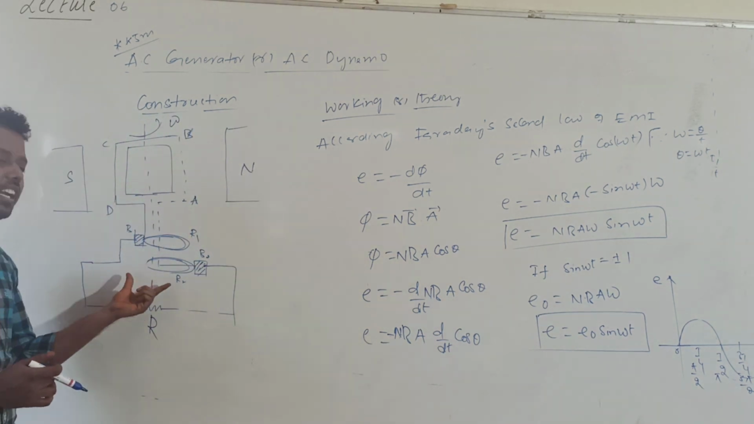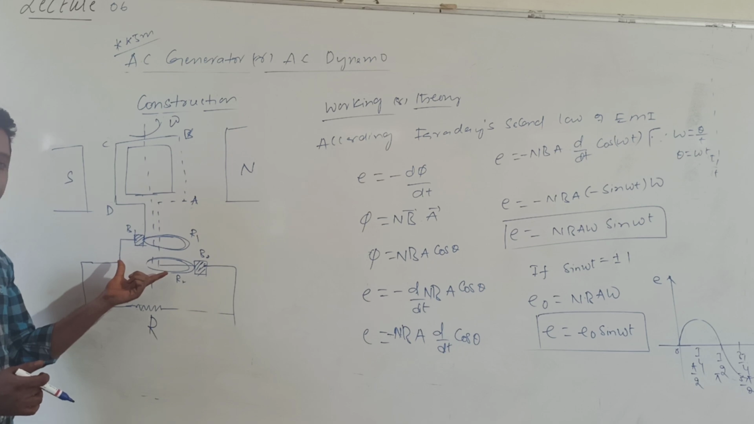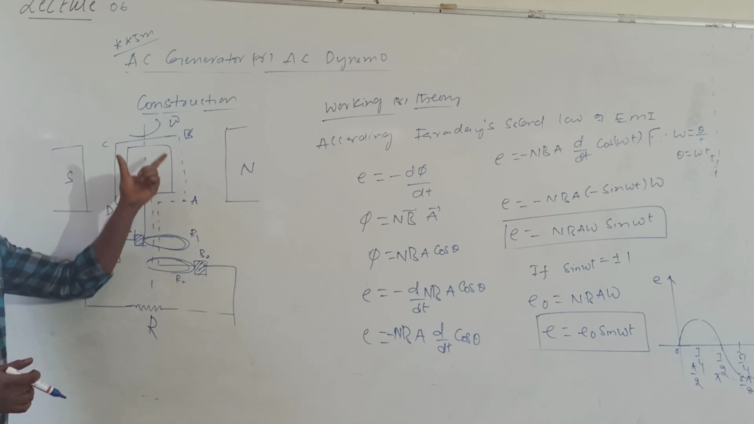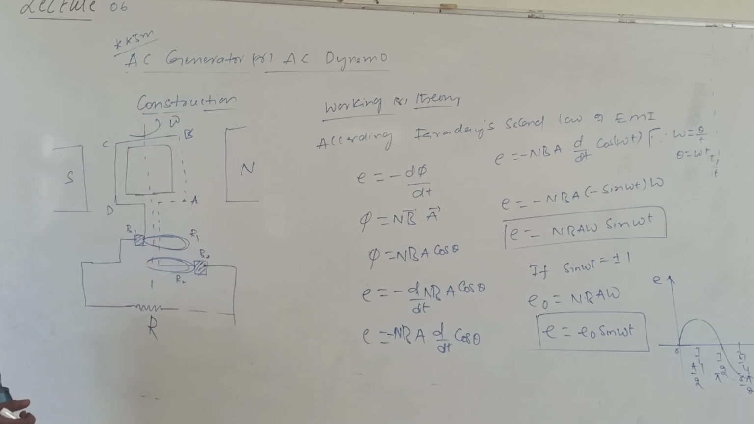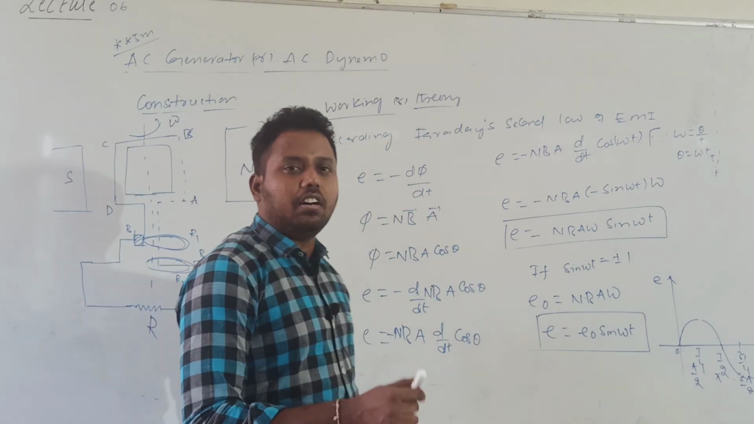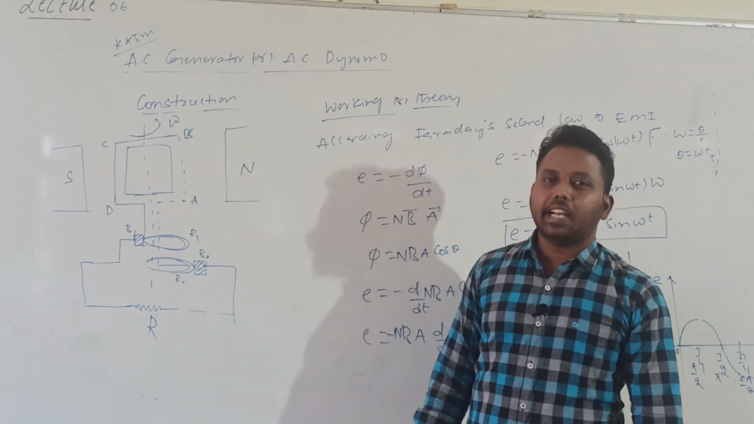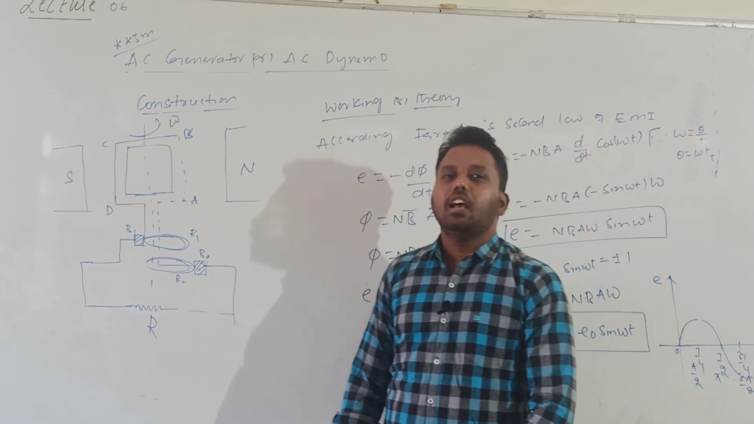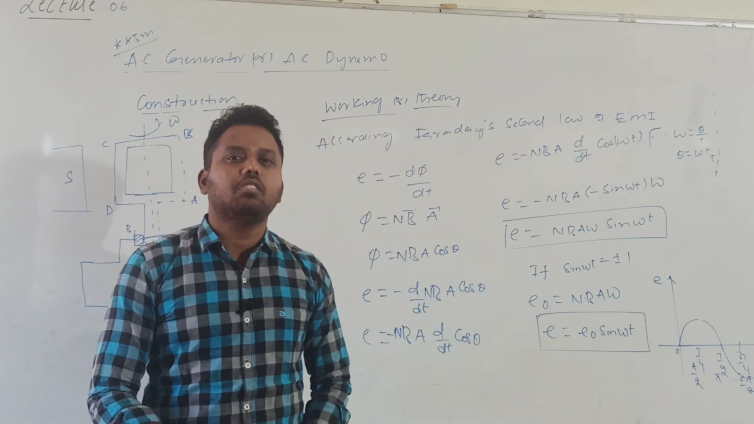Here you have to get it clearly. What is the direction of this induced current? Why is the induced current alternating current? So this is regarding the construction and working of the AC generator, and this is about the chapter on the electromagnetic induction concept.